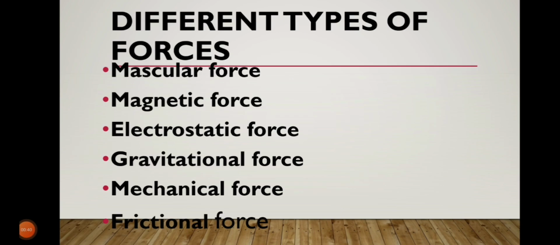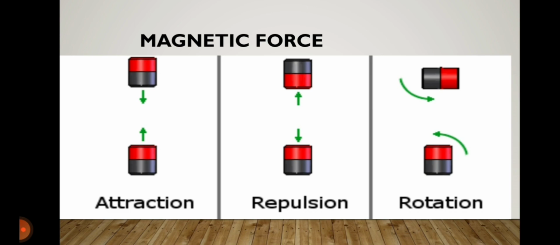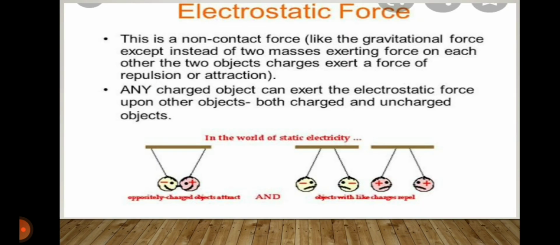There are different types of forces. Muscular force: it is the force applied using parts of the body like arms or legs. Magnetic force: force applied by a magnet is the magnetic force.